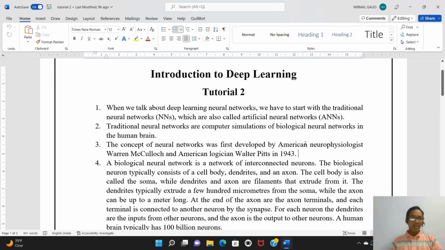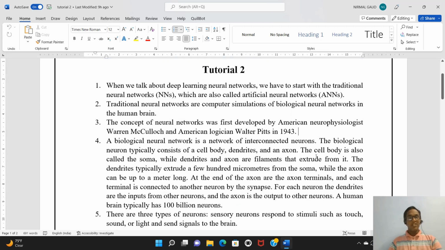So, the neural network concept was first developed by American neurophysiologist Mr. Warren and American logician Walter in the year 1943. And the concept they gave is similar to a biological neural network. So, what happens in a biological neural network? A biological neural network is an interconnection of neurons.